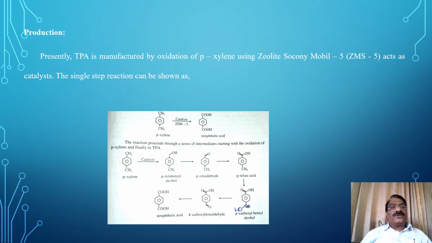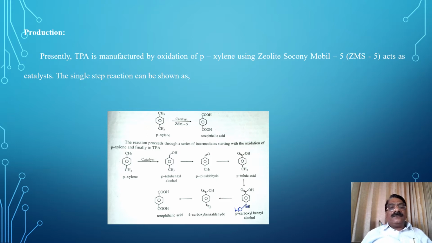The process of production of TPA. Presently, TPA, that is terephthalic acid, is manufactured by oxidation of paraxylene using the zeolite Socony Mobile 5, ZSM5, as the catalyst. The single step reaction can be shown as: paraxylene in the presence of catalyst ZSM5 gives terephthalic acid.